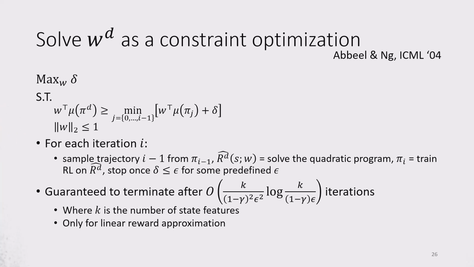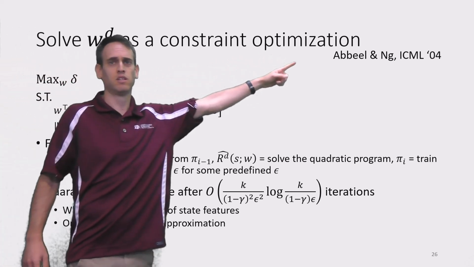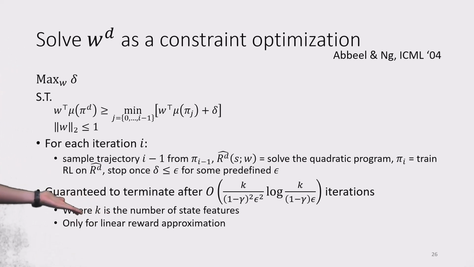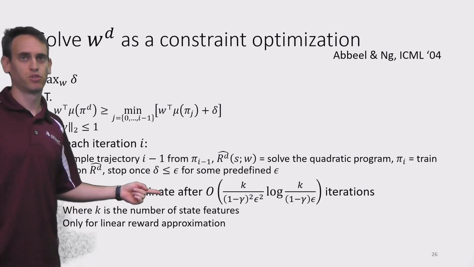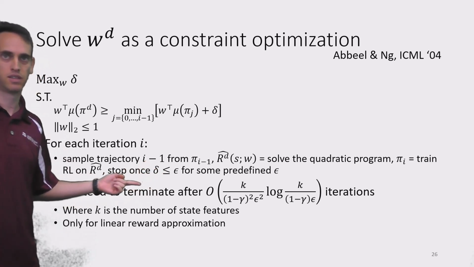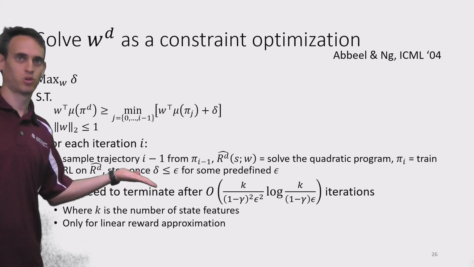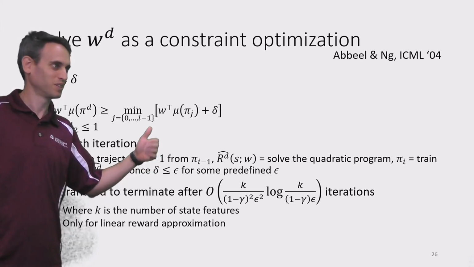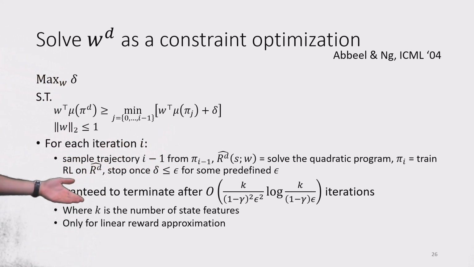Okay, so there were some convergence guarantees for this process that are presented in the paper that I cite here. We won't go over the derivation, I'll just give you the bottom line. This process is guaranteed to terminate, meaning that the stop criterion is accomplished and the process stops.